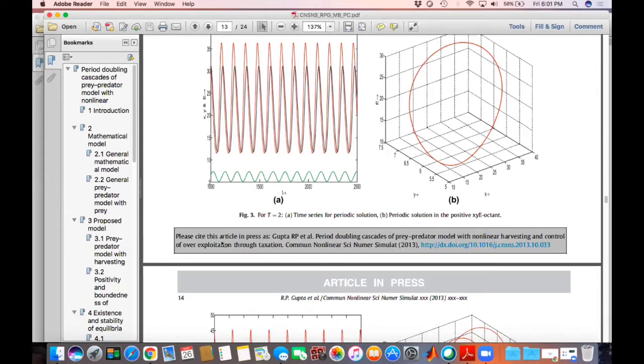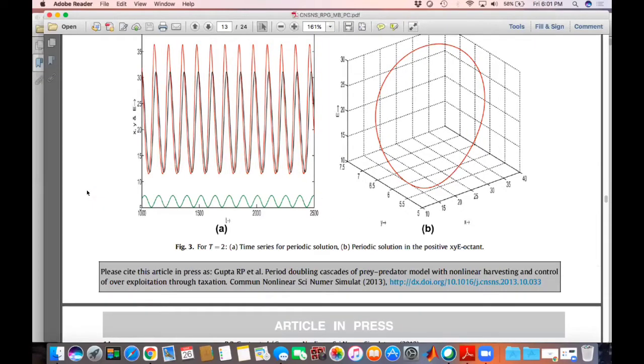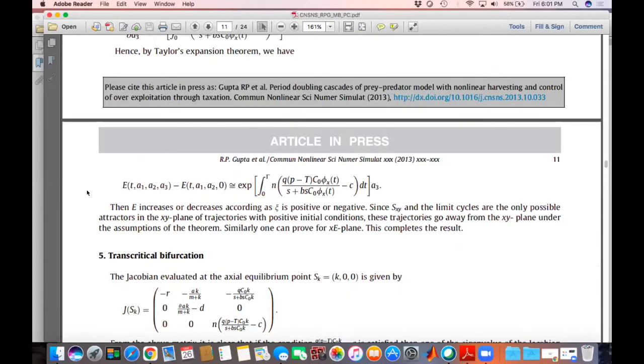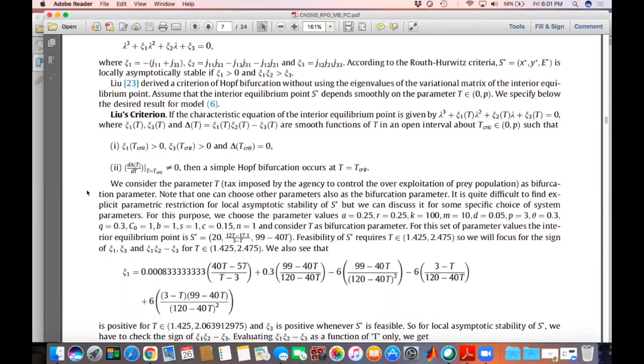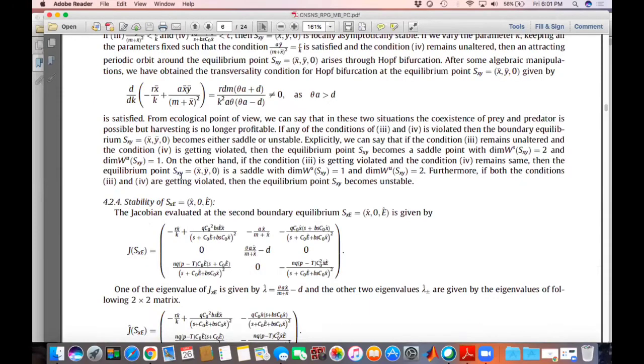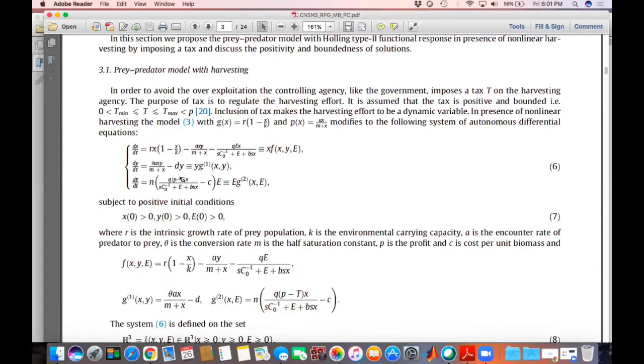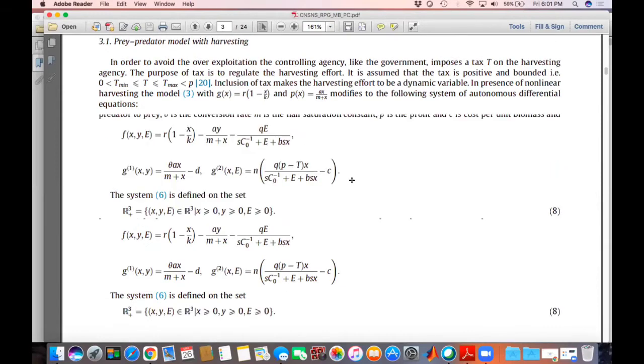this is for T equal to 2. T is a parameter. T is not time, not any period. This is simply involved with the original model, and for this kind of harvesting model, it is a taxation. That means how much tax we are imposing for the harvesting. People will harvest the fish and sell it in the market. So T is appearing here. P is the price minus the tax, so that contributes towards the profit of the fisherman.